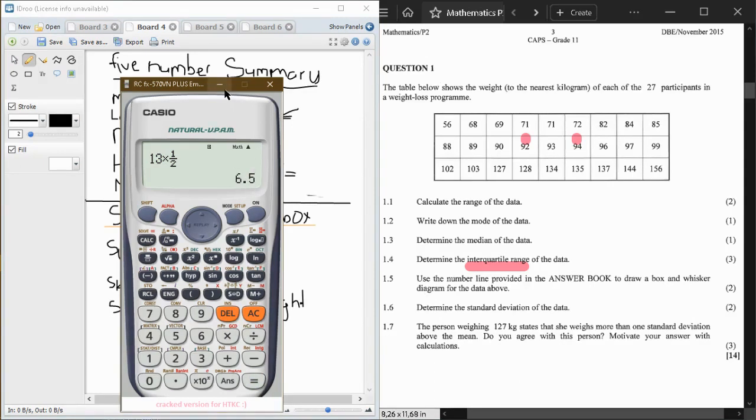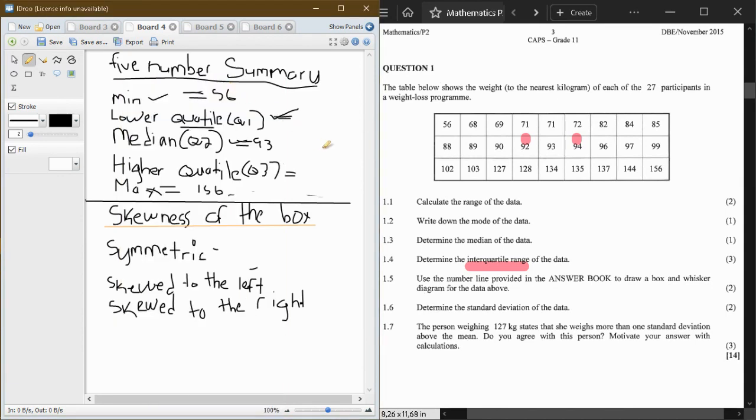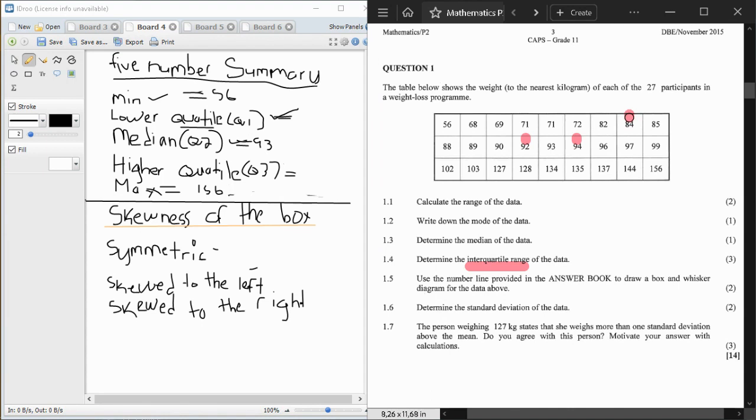So which means we're going to count 6 times. That comma 5 is over our middle number. So let us start counting from 93 going down 6 times. So we start at 92, 1, 2, 3, 4, 5, 6. I will put my mark there.